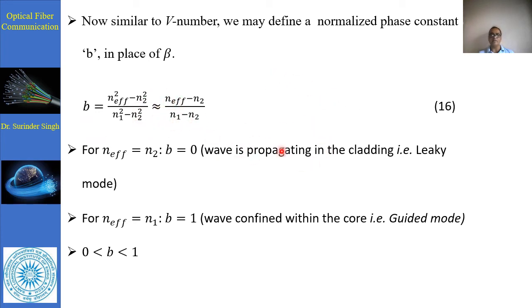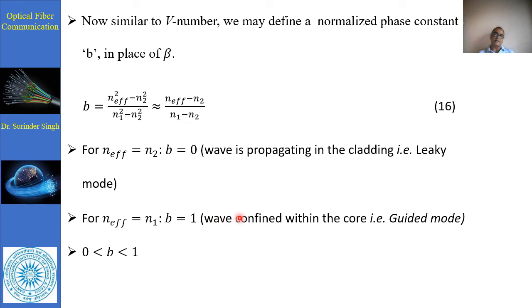The cladding part is not basically a propagating part, so generally we define it as a leaky mode. No information is received at the receiving end, and we are forming a leaky mode here. Now for n effective equal to n1, we get (n1 minus n2) over (n1 minus n2), and B is equal to 1.